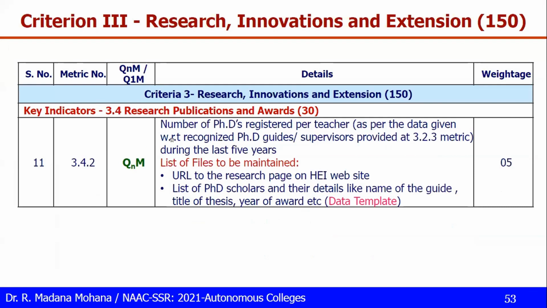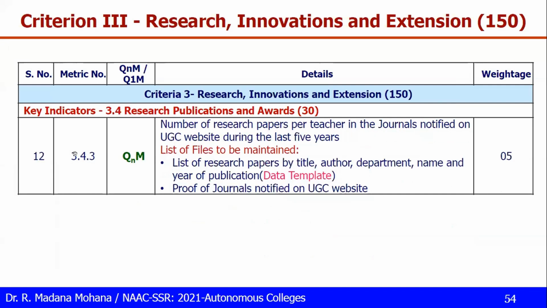Then 3.4.2, number of PhD registered per teacher, recognized with guides. This is already covered in 3.2.3, the same data template here. Then 3.4.3, this is a quantitative metric: number of research papers per teacher in journals notified on UGC website during last 5 years. So let us go back and check 3.4.3 data template.